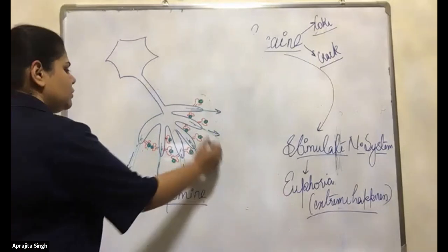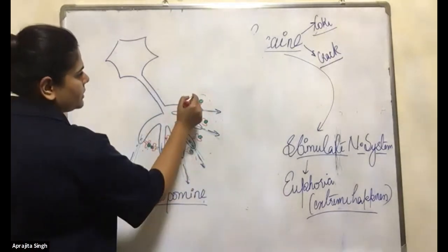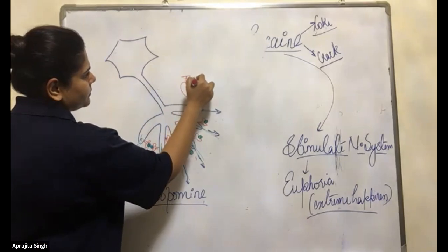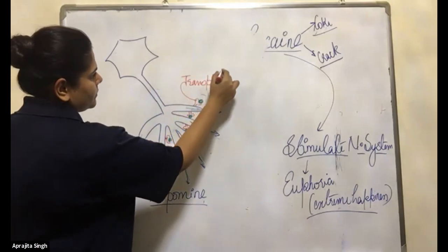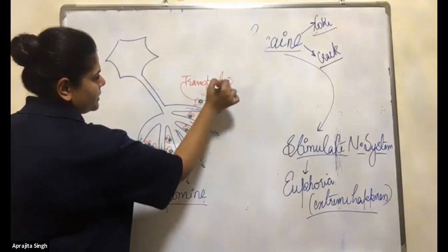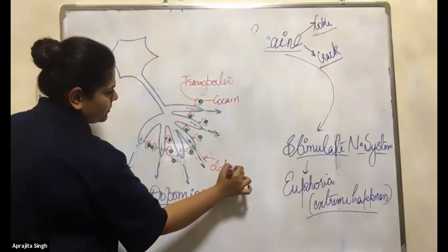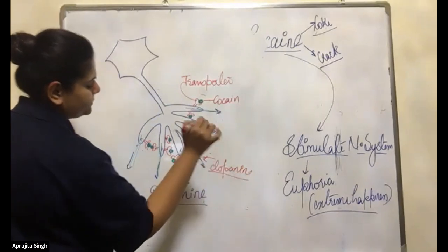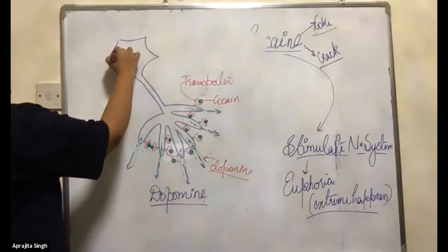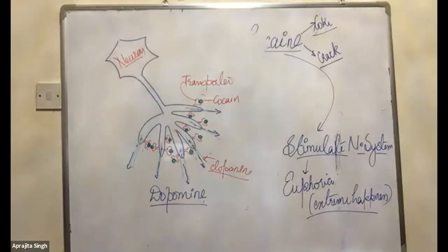So if you want, you can make the diagram. These are the transporters. This is the cocaine blocking the transporter, dopamine. It's a neuron.